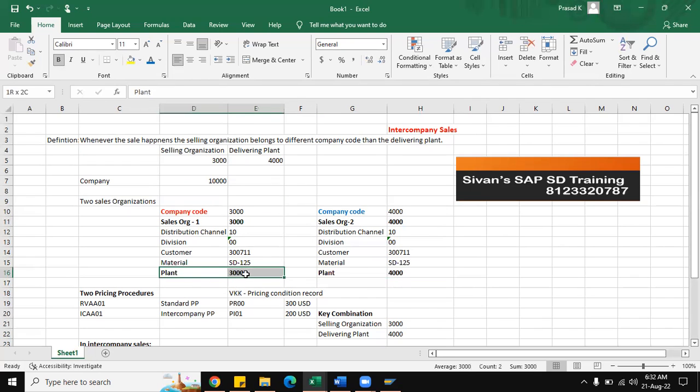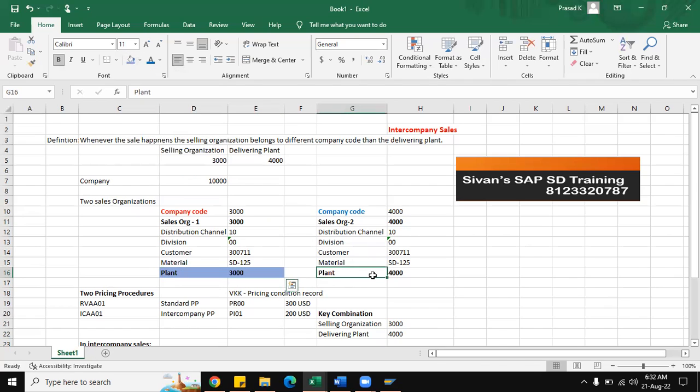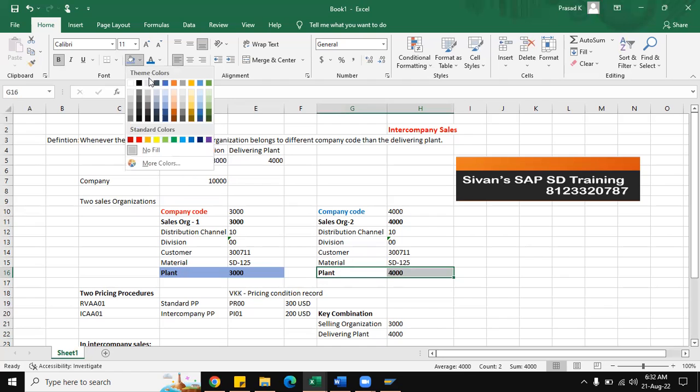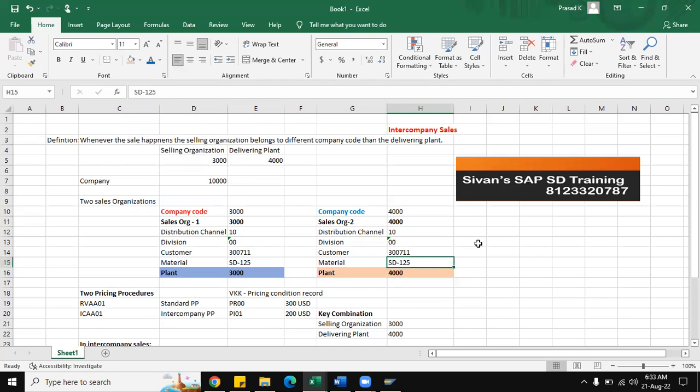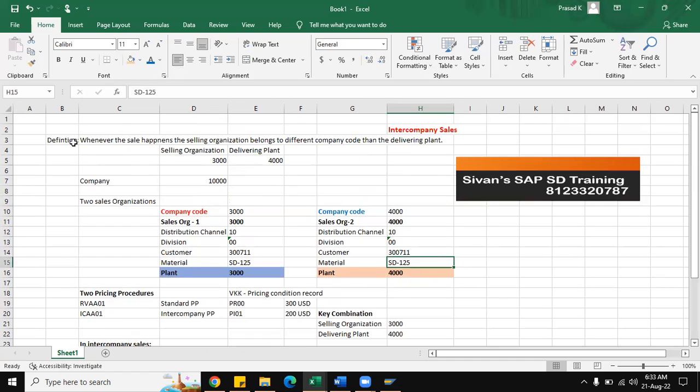In between plant 3000 and plant 4000, now the sale happens. Now plant 4000 will not deliver this material to plant 3000. He will directly deliver it to the end customer of company code 3000. That is why the definition says that whenever the sale happens, the selling organization belongs to a different company code than the delivering plant.